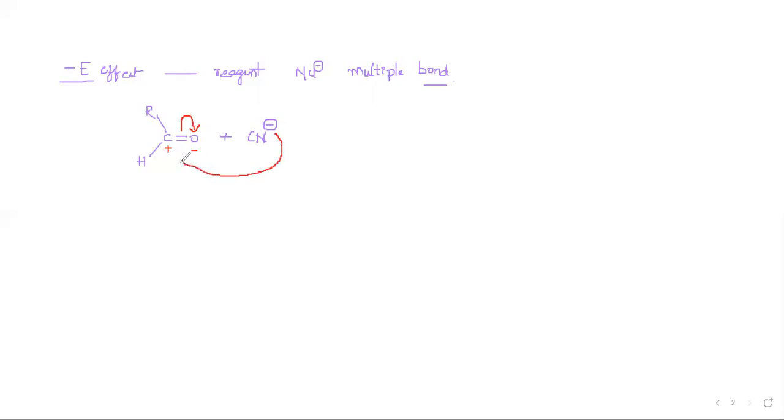A negatively charged reagent, that is, a nucleophile. And this gives the reaction like this: R, CH, O minus and CN. This type of reaction is called the negative electromeric effect.